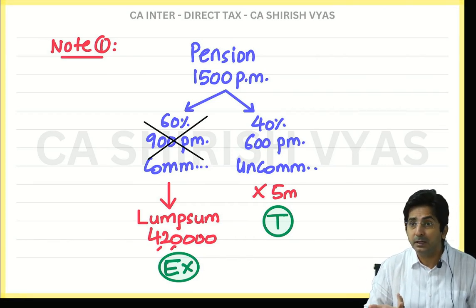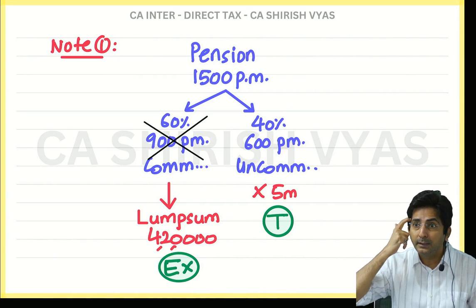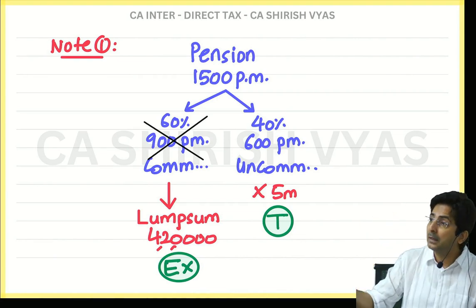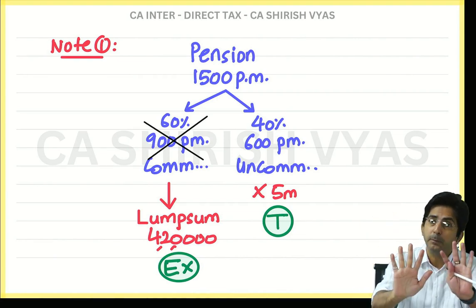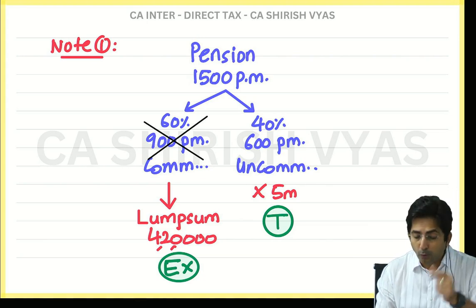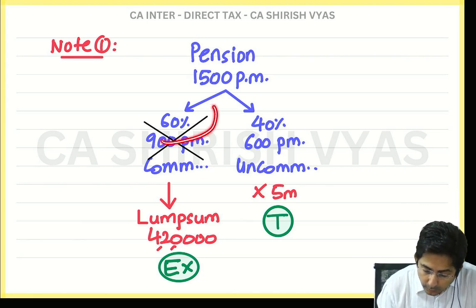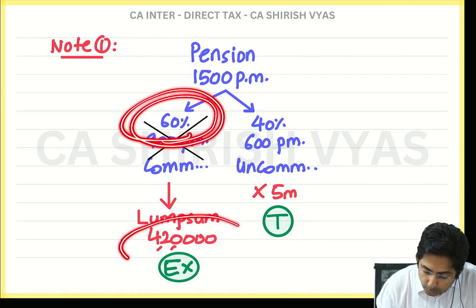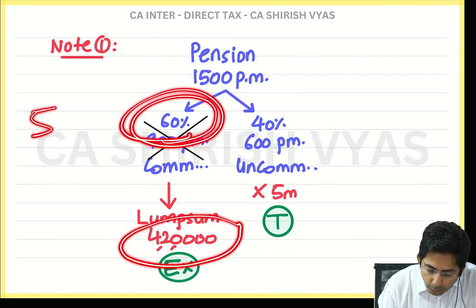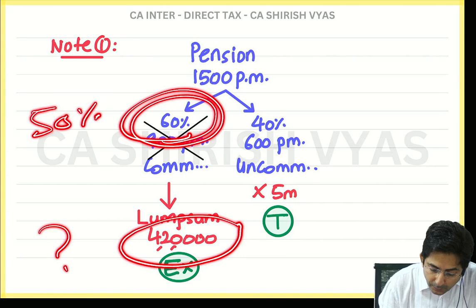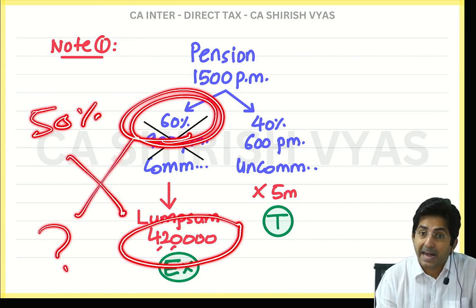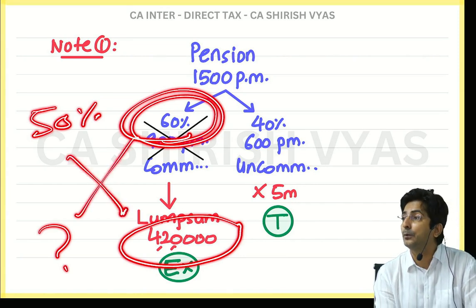But exemption depends upon the thinking of income tax law. And as per income tax law, if you commute 50%, we will exempt. So you know what you will do now? Look, for commuting 60%, if you received 4,20,000, so for 50%, how much would you have received? That much the government will exempt you.